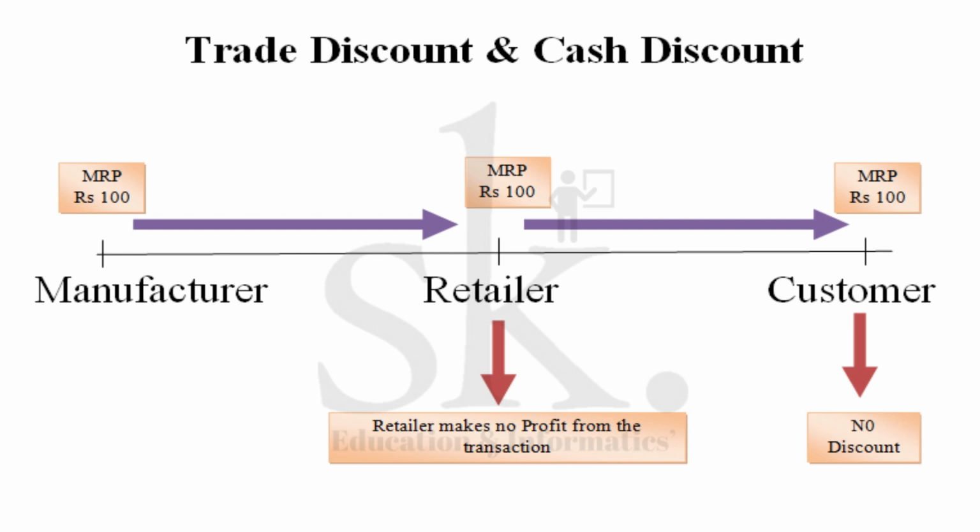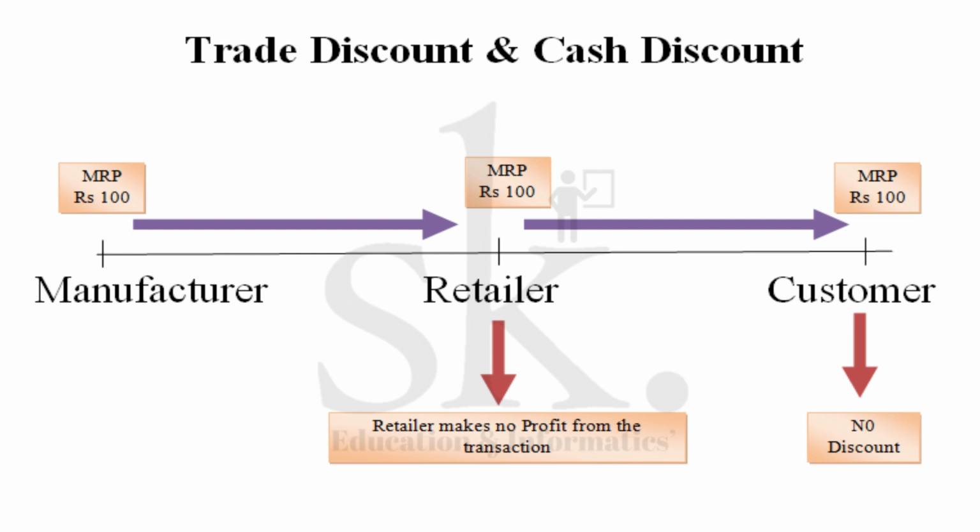If this is the scenario, then whoever the intermediary is, be it a distributor, dealer or retailer, will not be interested in selling the product to the customer because they are not making any profit, and thereby the manufacturer's product will not move via the channel of distribution to its customer. So the basic objective behind giving a trade discount, from the point of view of a manufacturer who gives it to a retailer or intermediary, is that the retailer demands product in bulk, and secondly to make sure that the retailer makes profit.